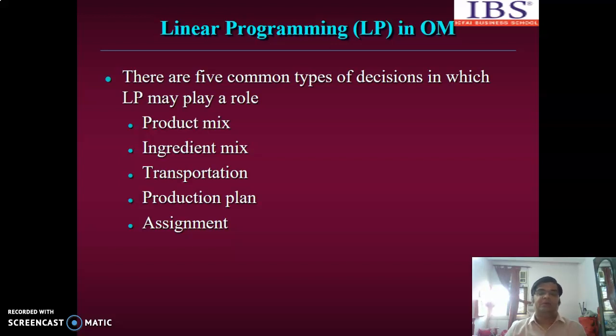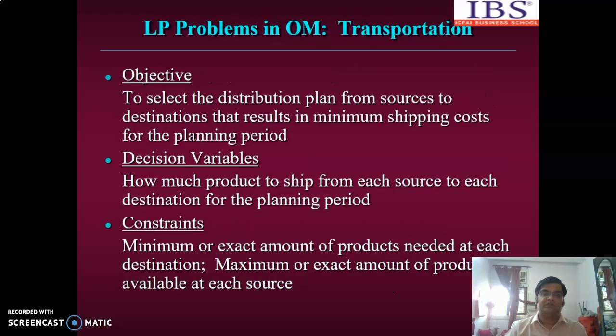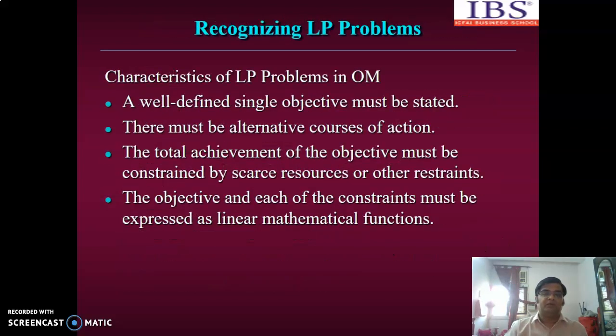By linear programming, we can take a decision regarding which product should be produced in which quantity so that the profit is maximum. There are basically two types of linear programming. One is the maximization problem, another is the minimization problem. Today we'll focus on the maximization problem.